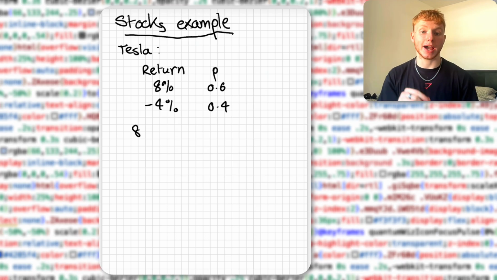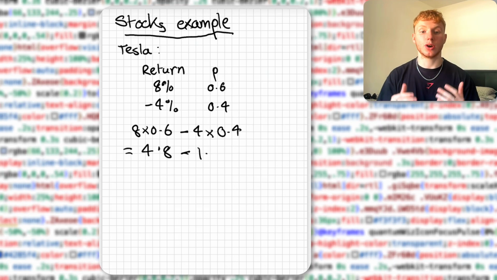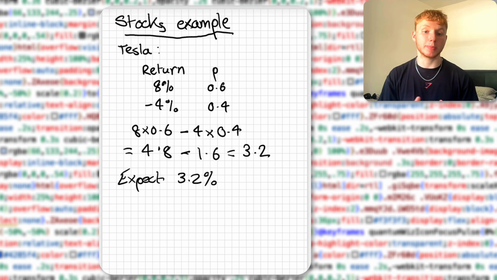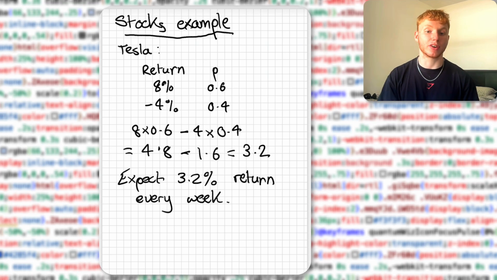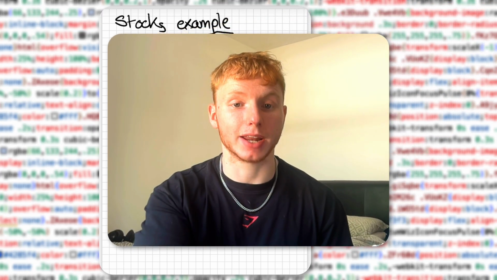We, just like before, add and multiply the chances. 8 times 0.6 plus minus 4 times 0.4. This gives us 4.8, take 1.6, which is 3.2%. Therefore, from investing in Tesla, we can expect to earn 3.2% every week. And yes, I did pull those numbers out of thin air, and yes, the money can go down, and the point is, in the long run, if we had 200 weeks, let's say, we could expect the stock to go up 3.2% every week, even with the odds going down some weeks. And that's expected value, and how you work it out.